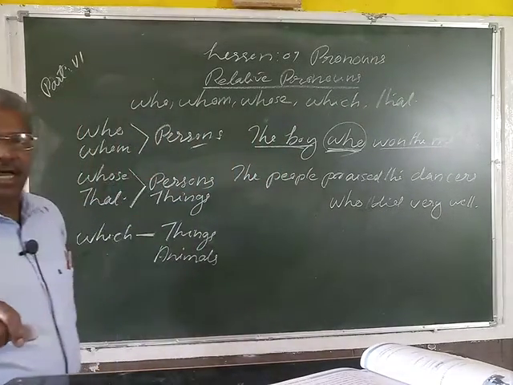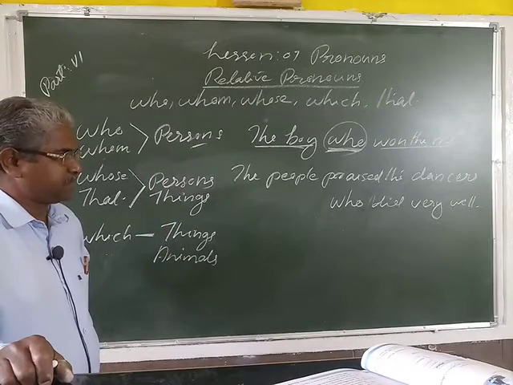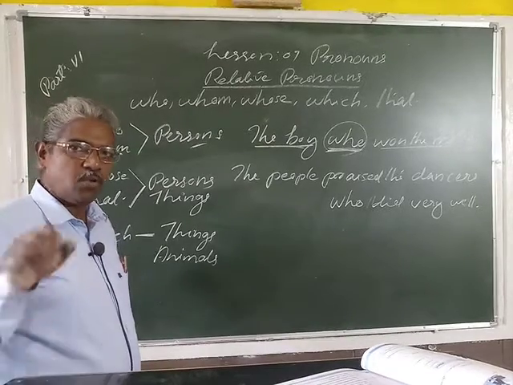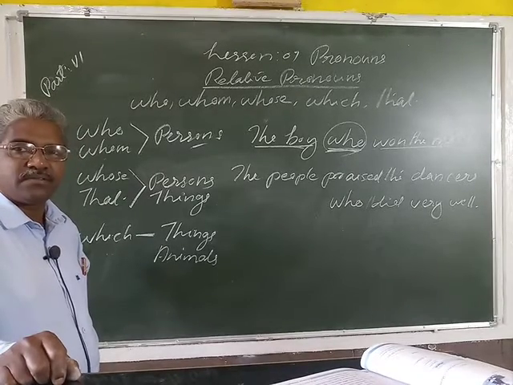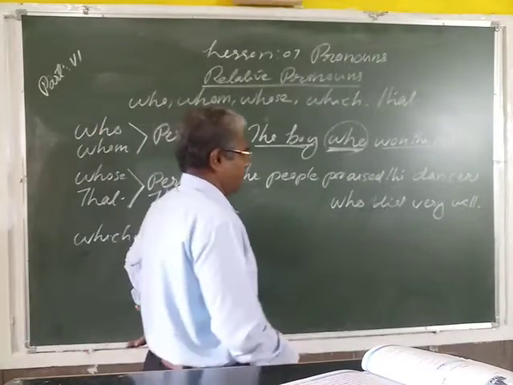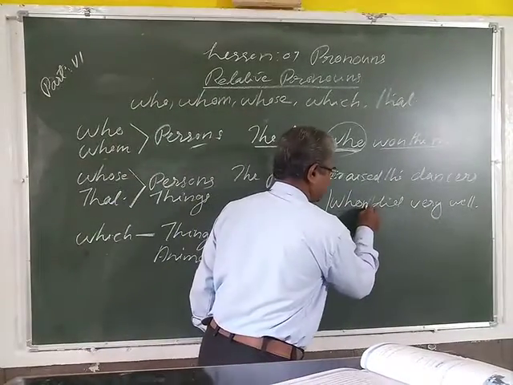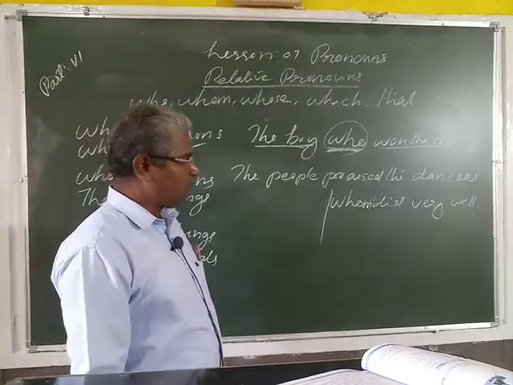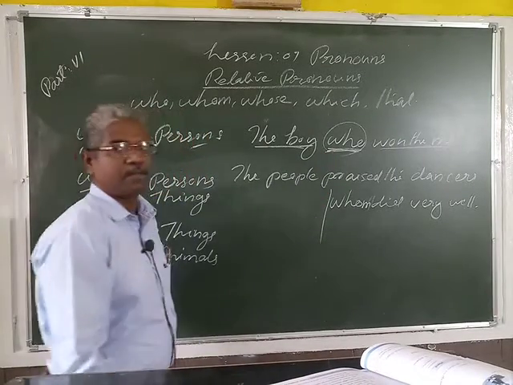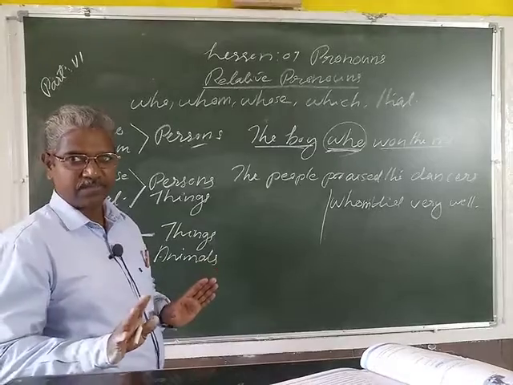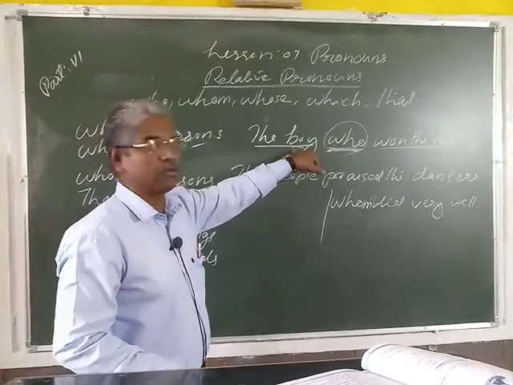Well, another sentence. The people praised the dancers who did very well, who played very well. The people praised the dancers. We can divide the sentence into two parts: the people praised the dancers, and who did very well. Here look, who is used to refer to the noun just before it. Who refers to the noun just before. Here, the noun just before is the boy.